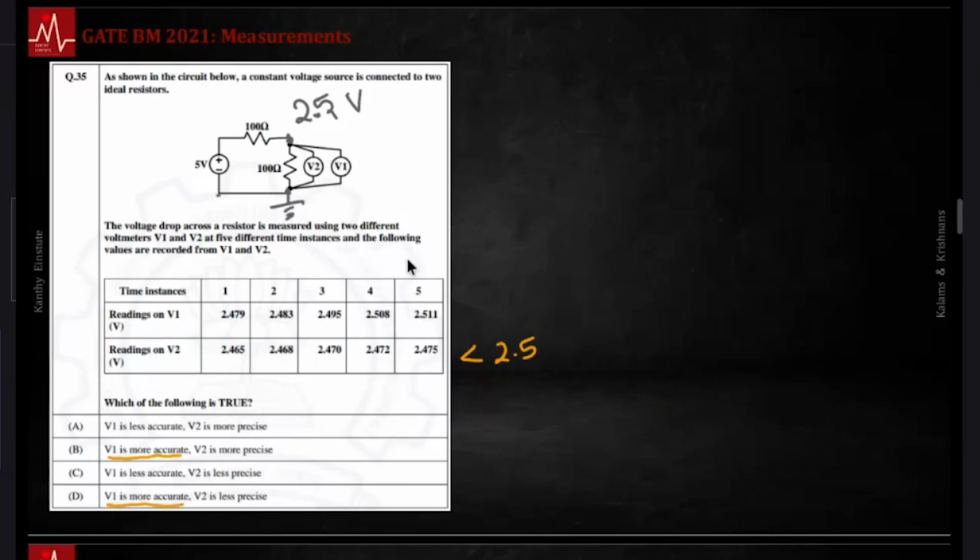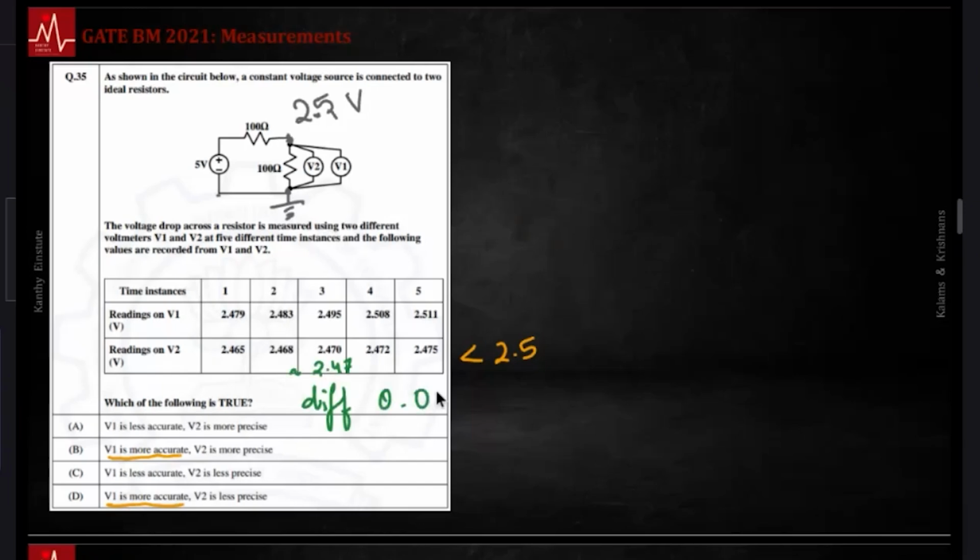If you want to be safe, you can do the calculation. What is the mean of this? What is the mean of this? How do they compare with 2.5? About the variations here, the maximum is 2.511, 0.011 on this side, and this is 0.021 on this side. Variations here are 0.04, 0.035 on this side. These are actually very close to each other. The mean of this is roughly 2.47.